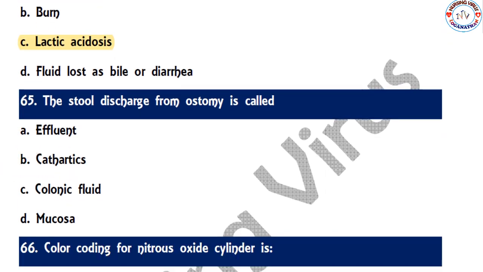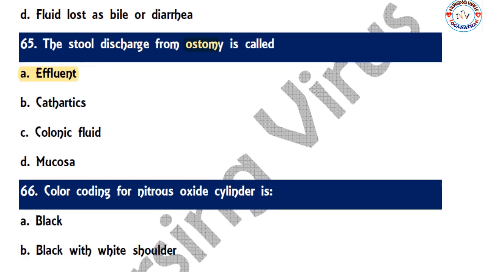So the next one: the stool discharged from an ostomy is called effluent, cathartics, colonic fluid, or mucosa. So here the correct answer is effluent. This is the kind of discharge which is coming from the ostomy, and we use to call it by the name of effluent.